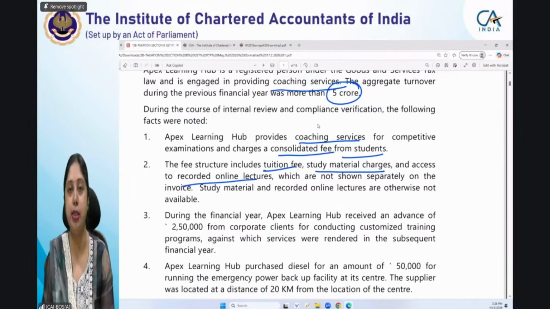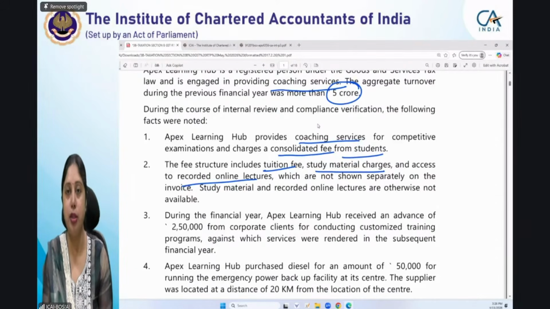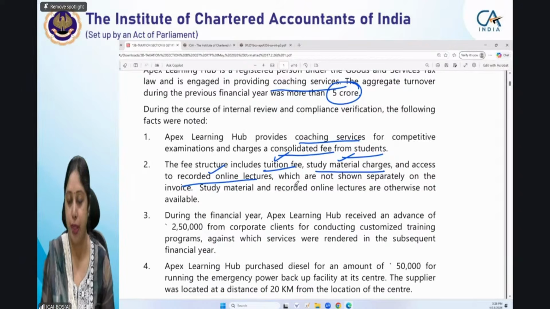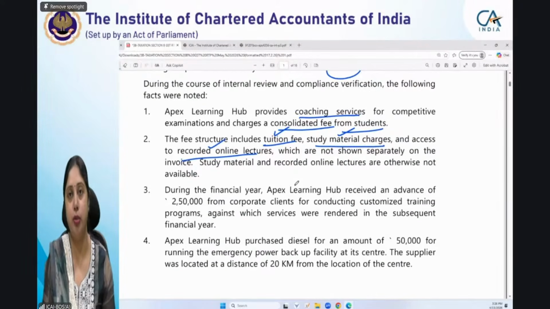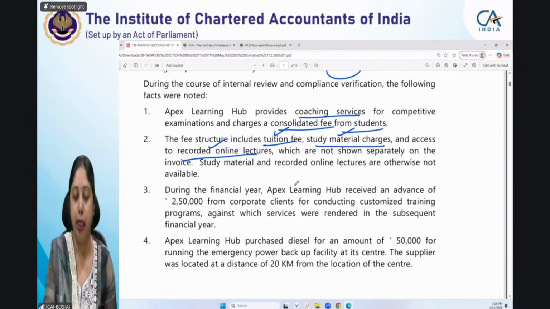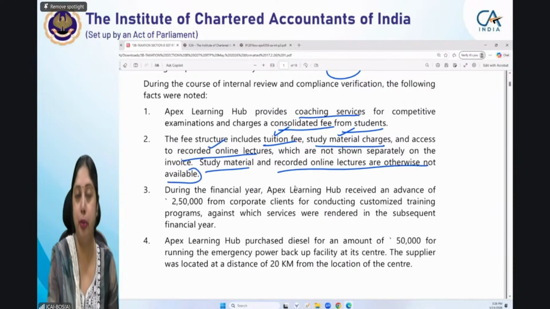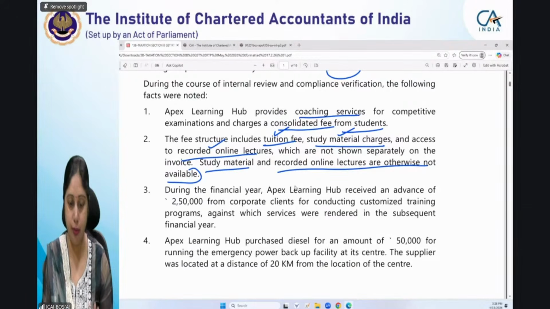So these three things are included in the coaching fees, which is a consolidated fee that Apex Learning Hub is charging. It has tuition fee, study material charges, and recorded online lectures. Now they are not shown separately in the invoice. All three charges are combined together, and study material and online recorded lectures are otherwise not available. This is one of the pieces of information.